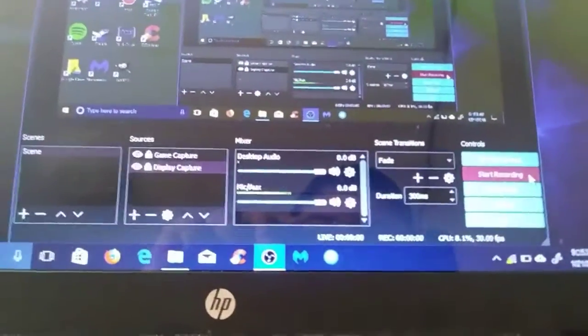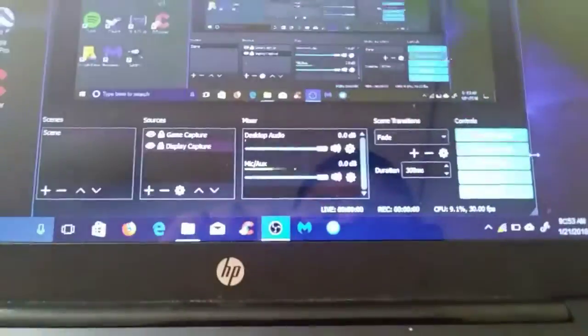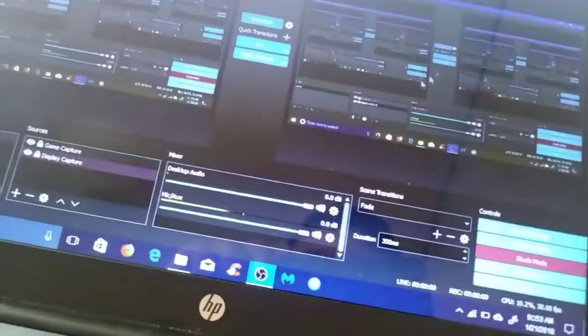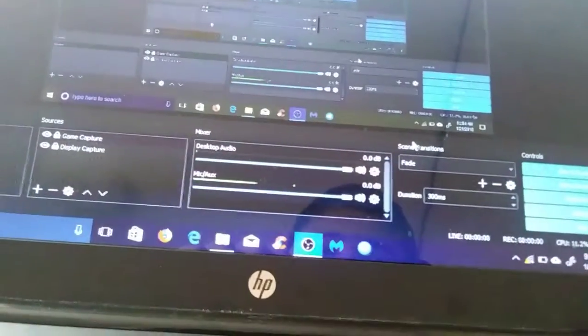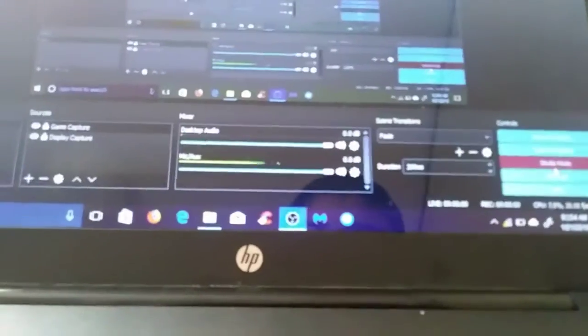For start recording, if you're done recording, then click stop recording. And if you want something more advanced on OBS Studio, click studio mode, but I don't recommend this for users who are beginners, because if you're a beginner, then I don't recommend using studio mode.